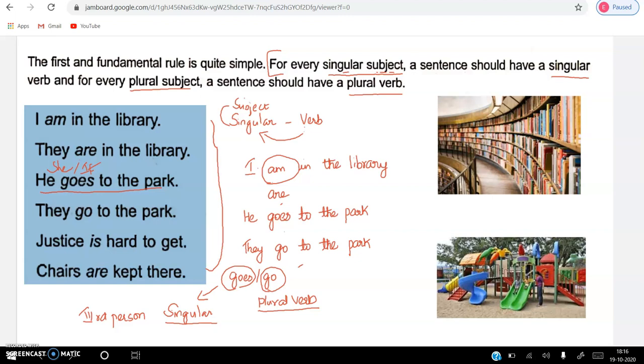Are you clear with this? For every singular subject, a sentence should have a singular verb, and for every plural subject, a plural verb. If you are clear with this, we will move on to the next slide.